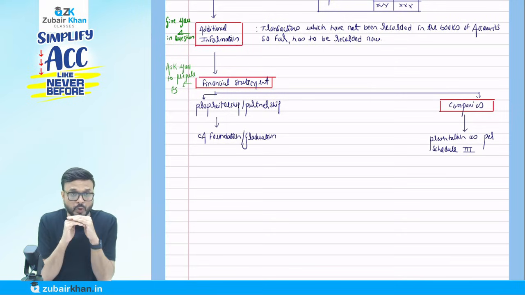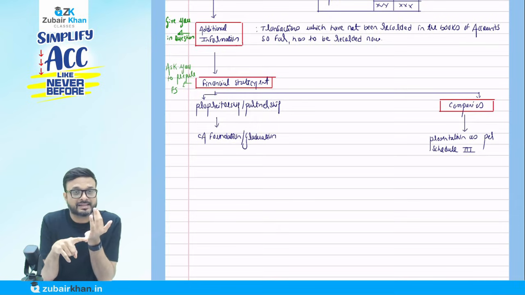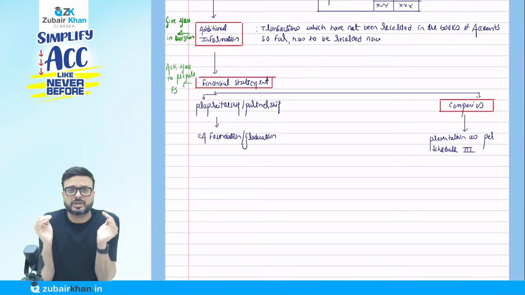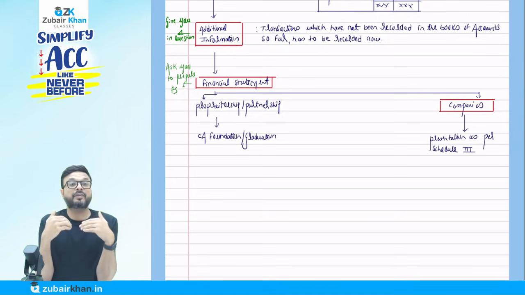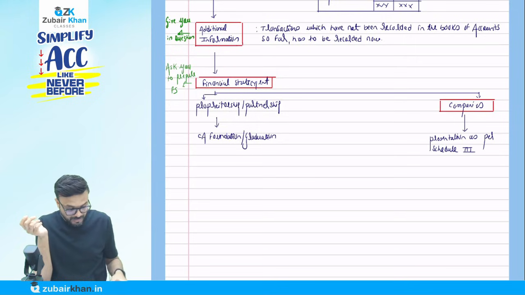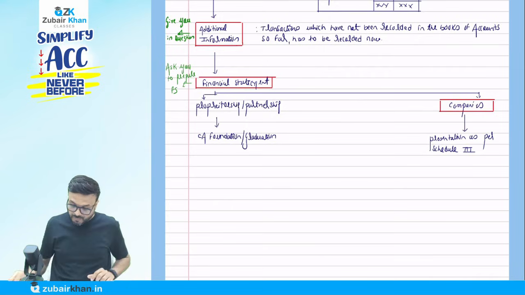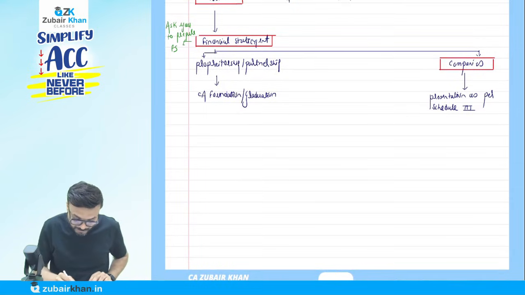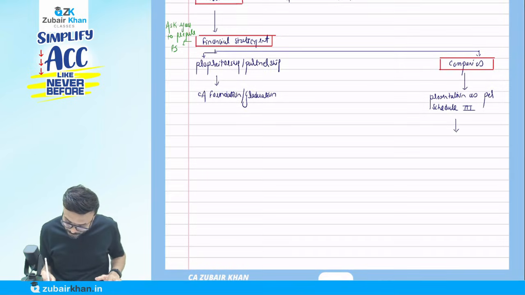The basics of accounting are not going to change ever. The basics of accounting will always be the same. Asset, expenses, debit balance, income, liability, capital, it is not going to change ever. But the way we prepare the financial statement is going to change, because here we have to prepare as per Schedule 3 of the Companies Act. So what this Schedule 3 says now, write it down. This tells us now, write it down. Format.